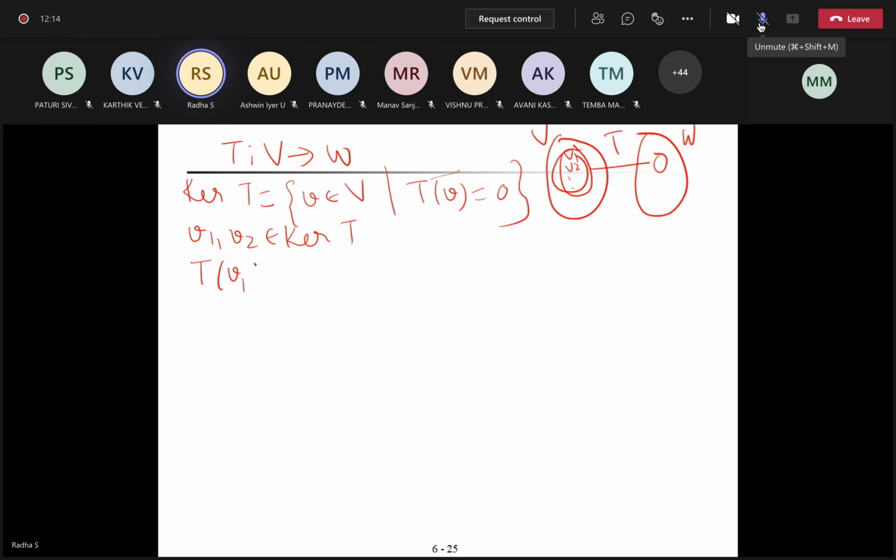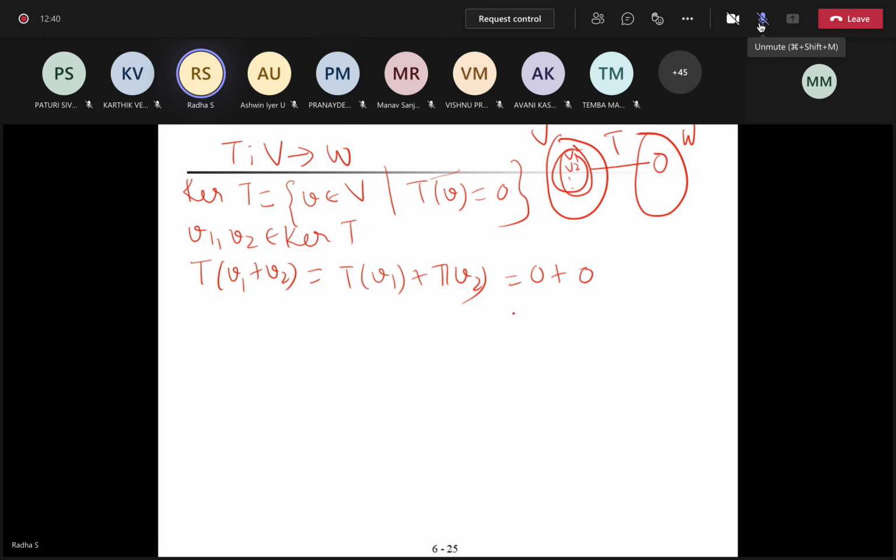So I am finding T of V1 plus V2. What is T of V1 plus V2? It is T of V1 plus T of V2. Why am I writing T of V1 plus V2 equal to T of V1 plus T of V2? Because the additive property holds true, because it is a linear transformation. So it is 0 plus 0.